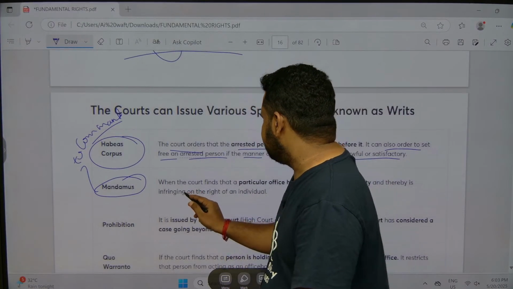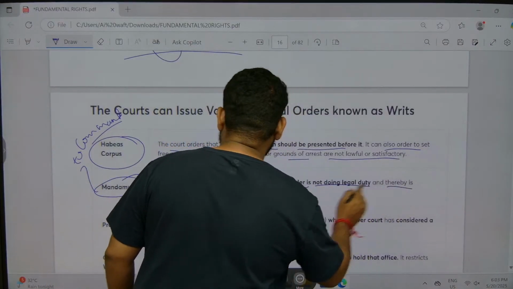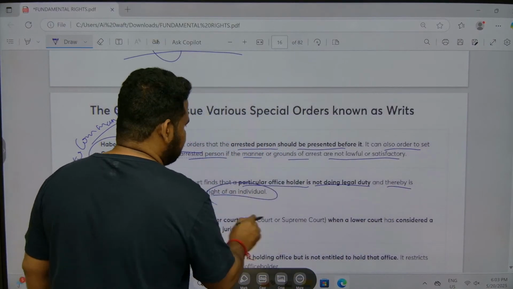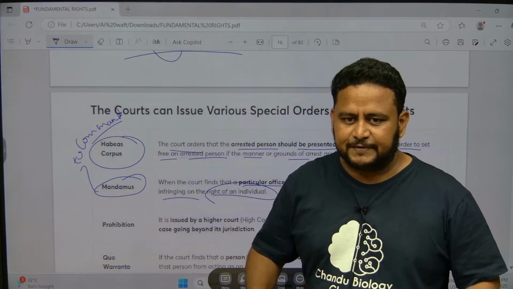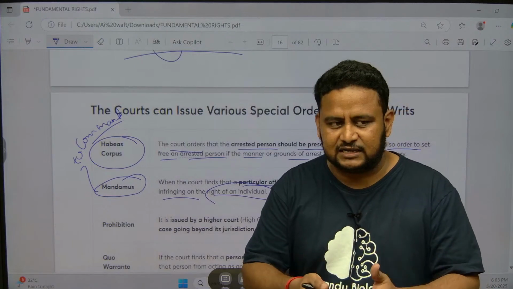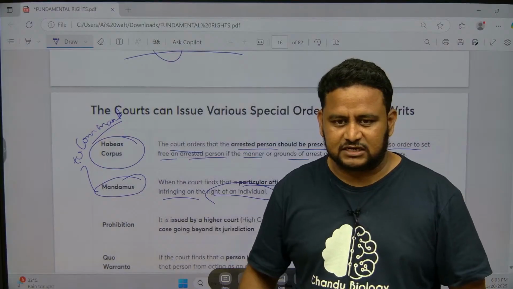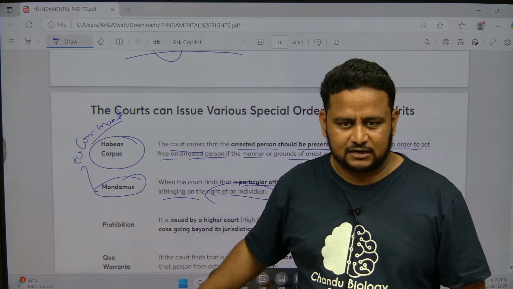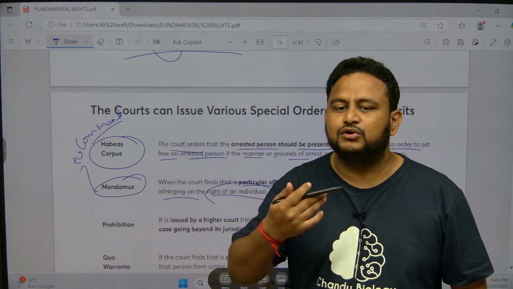See here, when the court finds that a particular office holder is not doing a legal duty, thereby infringing on the right of an individual. Legal duty means public duty. If that person is not doing the duty on time or correctly, the court will command that person to do the duty correctly. That is the meaning of mandamus. Clear? So habeas corpus is produce the body, mandamus is command. It is telling you to do your duty correctly.